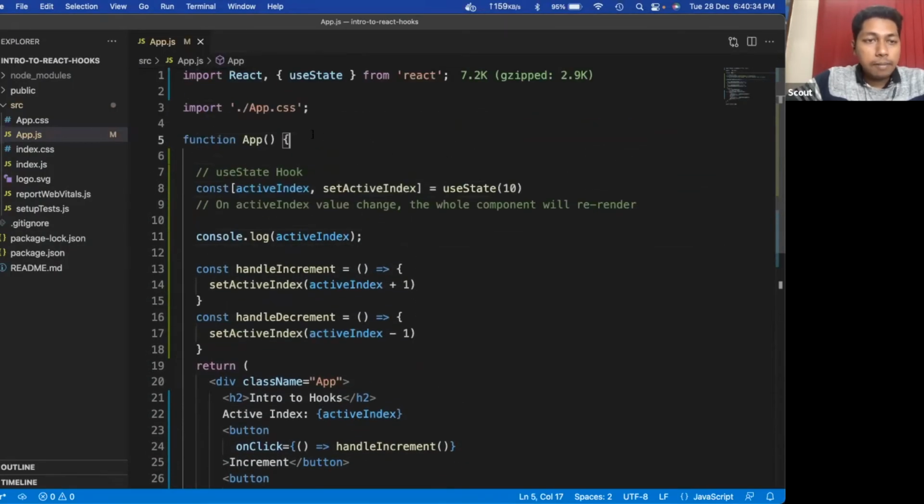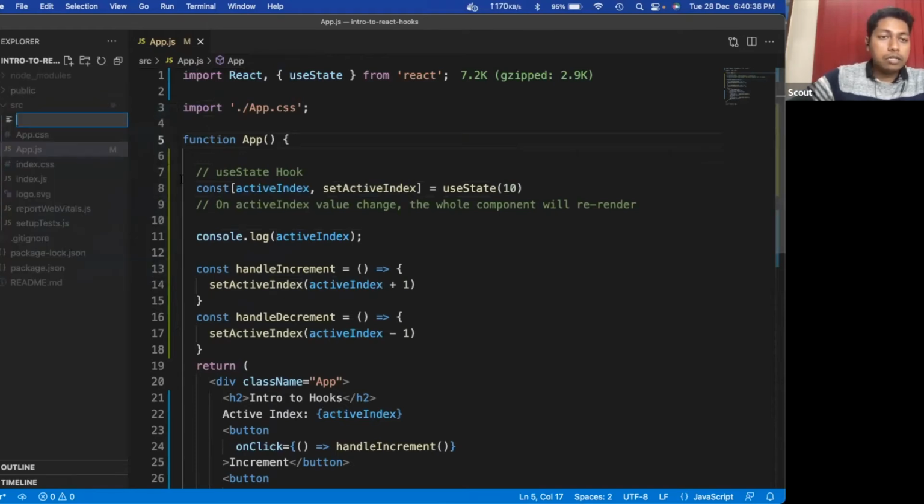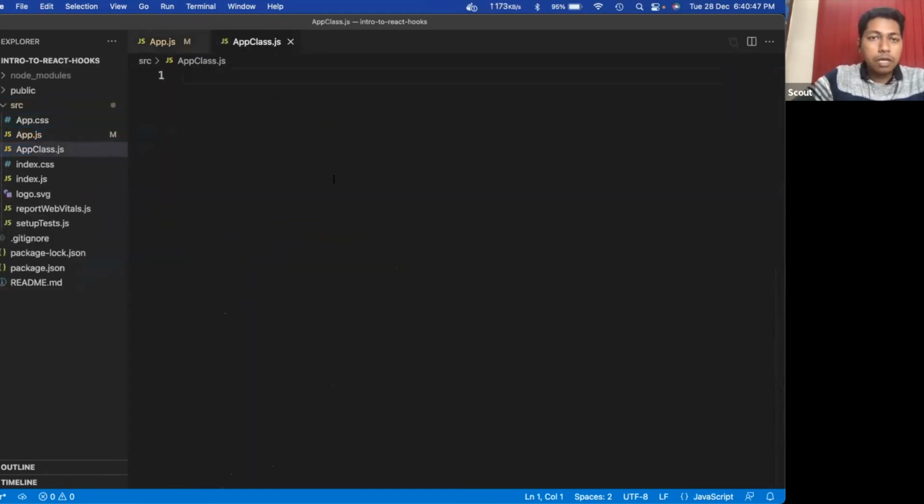So let's create a lifecycle method. Sorry, let's create a class-based component, then you will understand it more. Let's define a class component like AppClass, appclass.js.